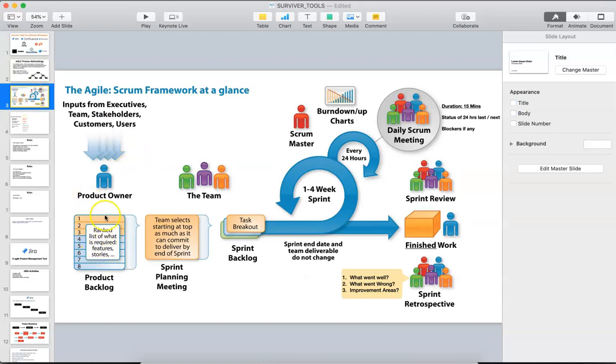The first one who comes into the Agile Scrum methodology is the product owner. Product owner is the one who deals with the customer, who takes the input from the customer, who takes the requirements of the customer, and he lists down all the requirements. Those are high level requirements. Let's say one example is the customer wants a conferencing application. In this, he wants audio video chat, sharing the presentation, sharing the files, and sign up with social media. These are the high level requirements he gathers.